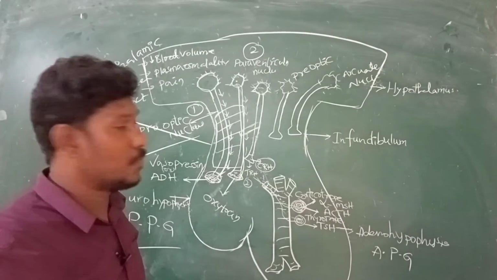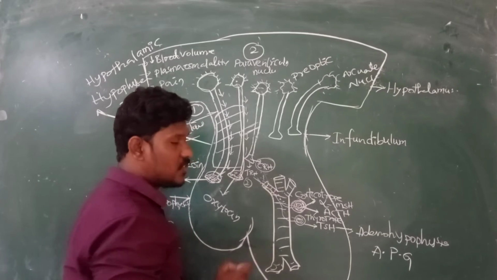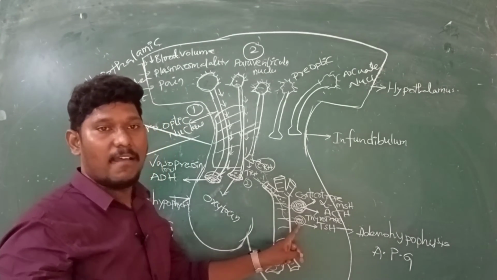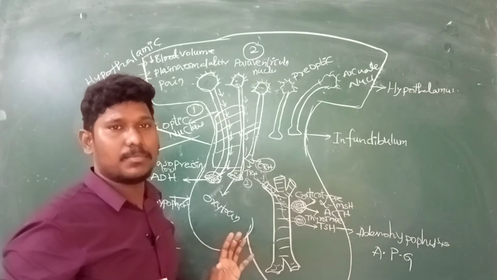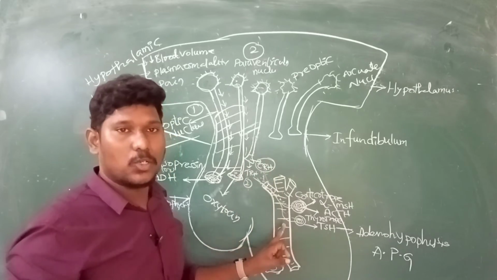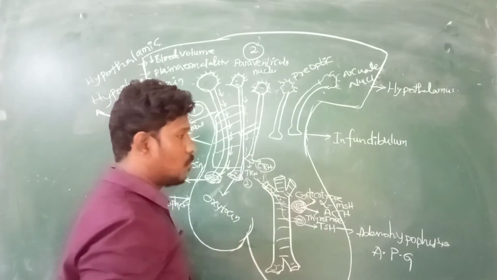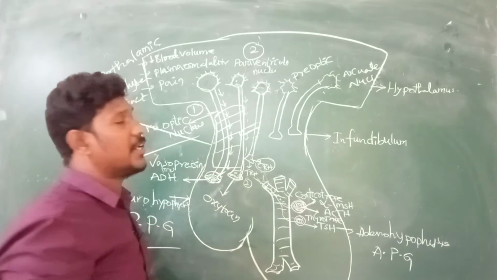Thyroid stimulating hormone, TSH. It is called thyroid stimulating hormone, TSH. Thyroid stimulating hormone is generally secreted from the thyrotrope whenever it is subjected to thyrotropin releasing hormone. Very simple. Here is the releasing hormone coming to particular cells and releasing responsible hormones. Okay, these two completed. And here one more nucleus is there, that is called a preoptic nucleus.